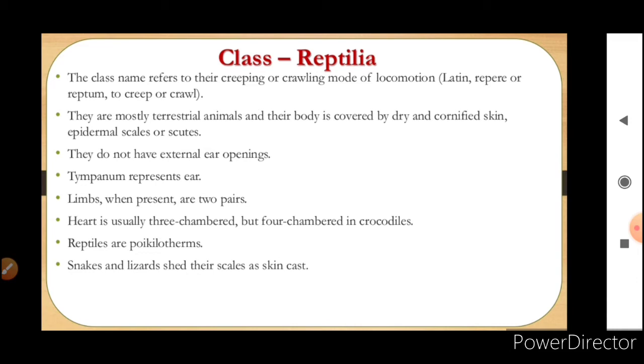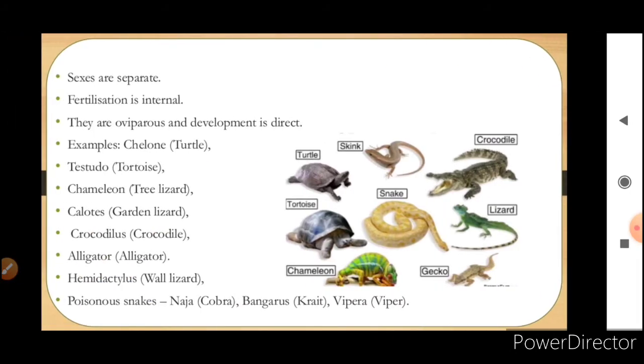Generally the heart in Reptilia is three-chambered, that is two auricles and one ventricle, but in crocodile the heart is four-chambered, that is two auricles and two ventricles. Now reptiles are also cold-blooded or poikilotherms. Snakes and lizards shed their scales as skin cast. Now sexes are separate. Fertilization is internal, that means inside the body. They are egg-laying animals and their development is direct. Examples are Chelone, Testudo, Chameleon, Calotes, Crocodilus, Alligator, Hemidactylus, and poisonous snakes like Naja, Bungarus and Viper.